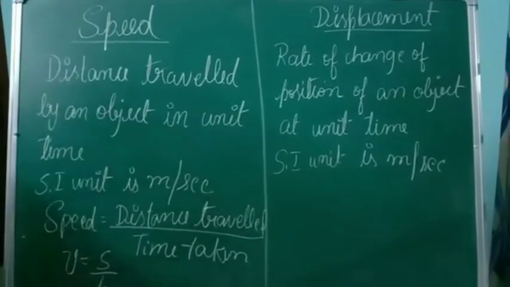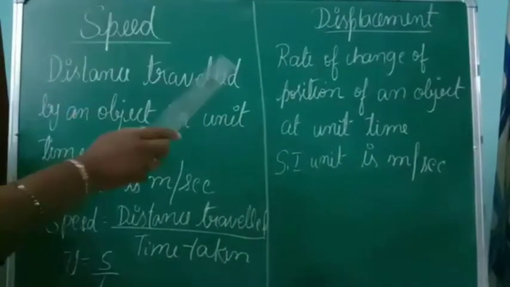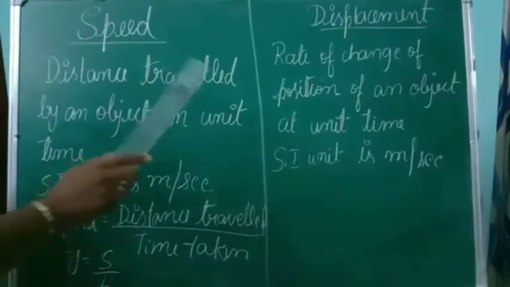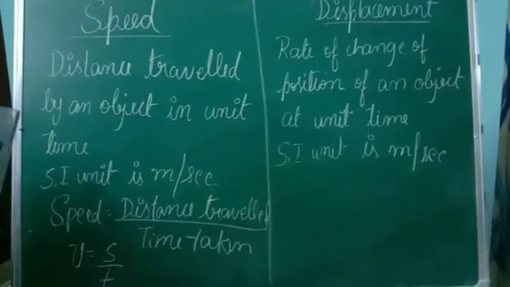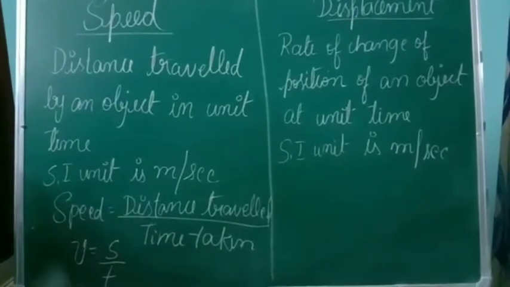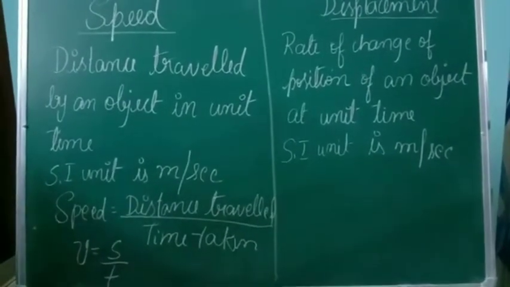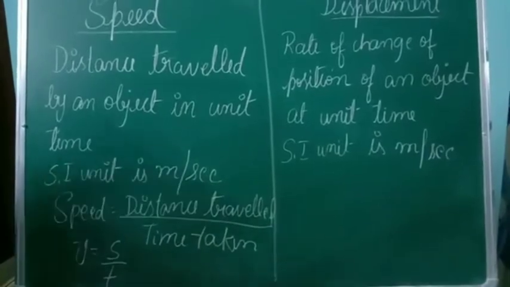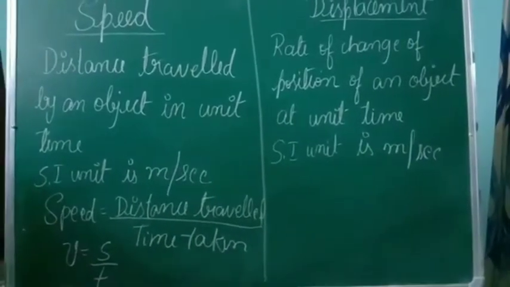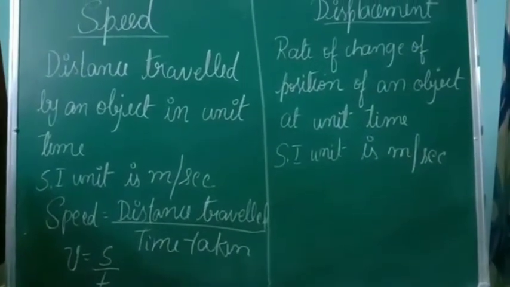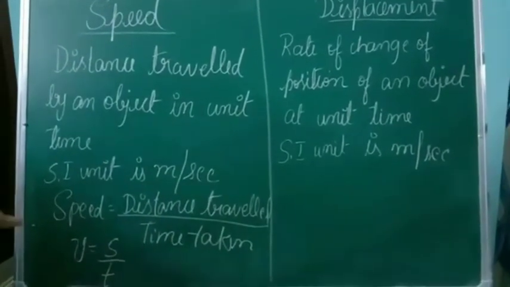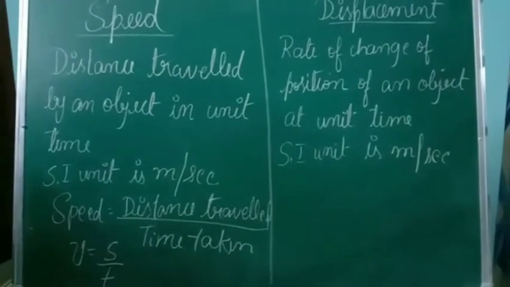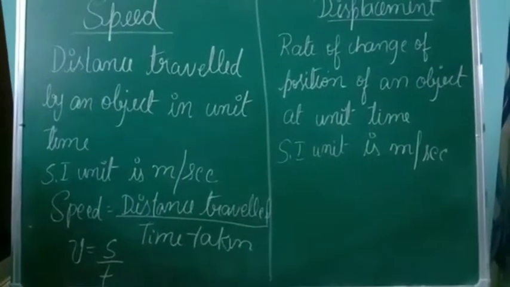Okay, so speed means the distance traveled by an object in a unit time. Let us consider a bus. The bus is traveling from one place to another place in a certain time interval, right? So now let us take that the bus is in the Surathkal bus stop, at rest in the position of Surathkal bus stop.